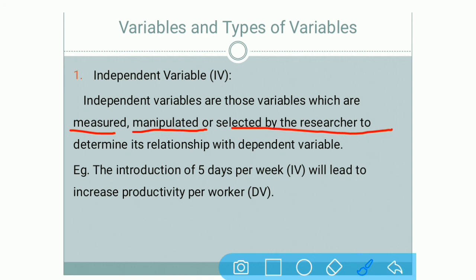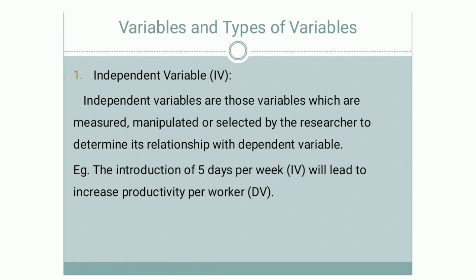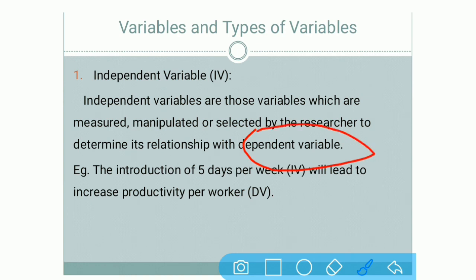Now, why have they found this variable? To determine the relationship with the dependent variable. What the dependent variable is, we will understand in the next variable. But here we want to find out the relationship with the dependent variable. One variable is dependent on the main topic which you are finding.